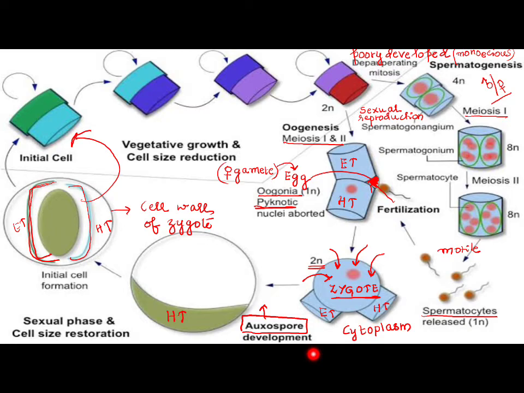When they fuse, the cytoplasm is increased, and after a significant increase of cytoplasm, it forms its own epithecium and hypothecium. That means it is forming a diatom again. Till this point, the cell wall of the zygote will protect this. So it is simply waiting for it to increase. Then again it resumes vegetative reproduction. Because these spores will replenish the lost cytoplasm, we call them auxospores.